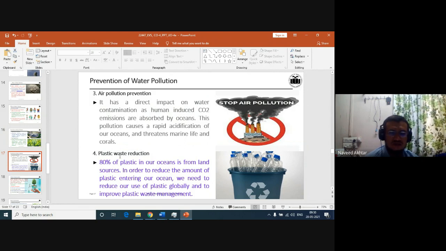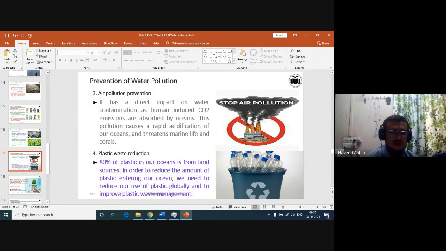Generally plastic is used in water bottling, in many products, and also for shopping. So this plastic is a non-degradable material.